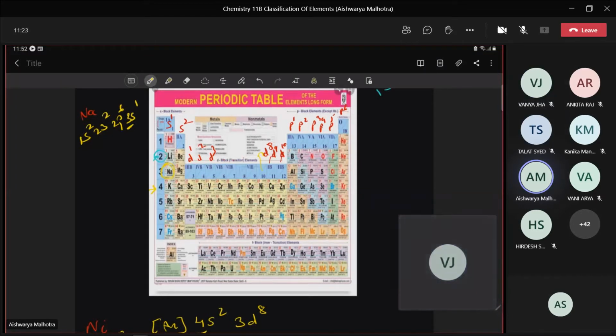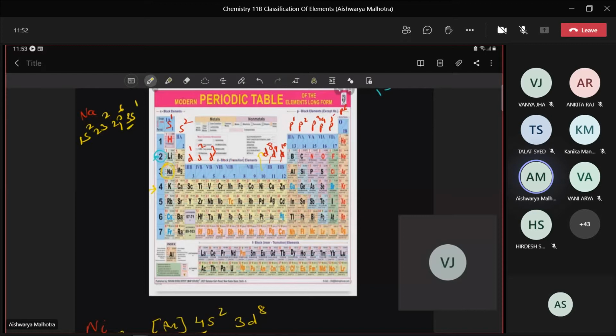So we are continuing with the modern periodic table. Write the heading: modern periodic table. And under this, first we'll be studying various blocks. First one, write S block elements. Next line, please write: S block means the valence electrons are filled in the S orbital.